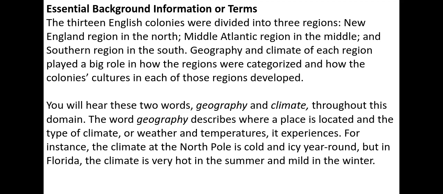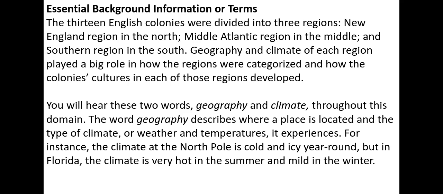So the 13 English colonies were divided into 3 regions: New England region in the north, Mid-Atlantic region in the middle, and Southern region in the south. Geography and climate of each region played a big role in how the regions were categorized and how the colonies' cultures in each of these regions developed. You'll hear these words, geography and climate, throughout this domain.